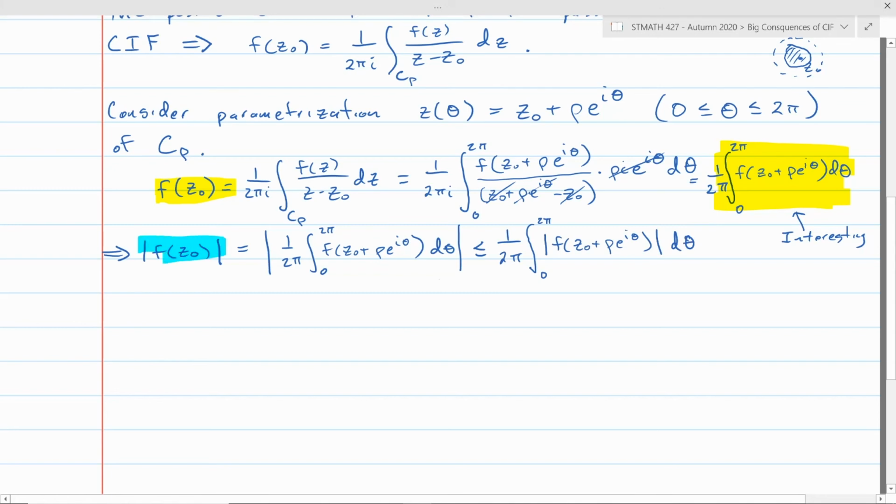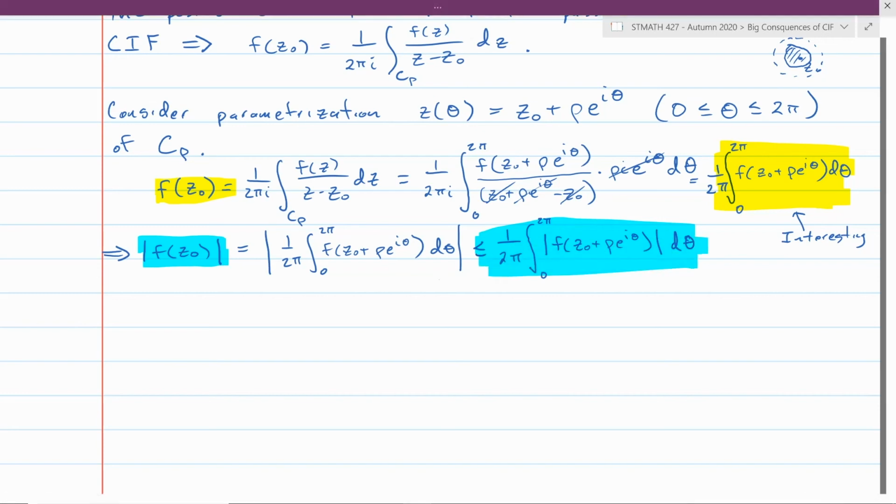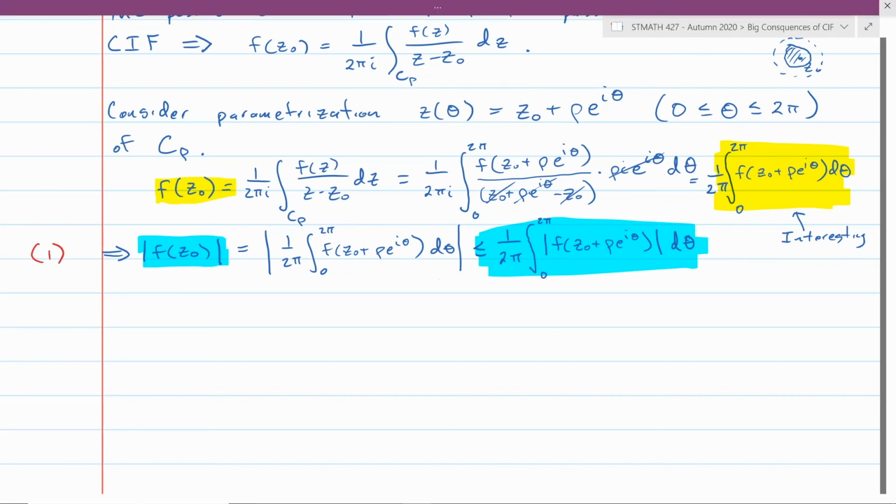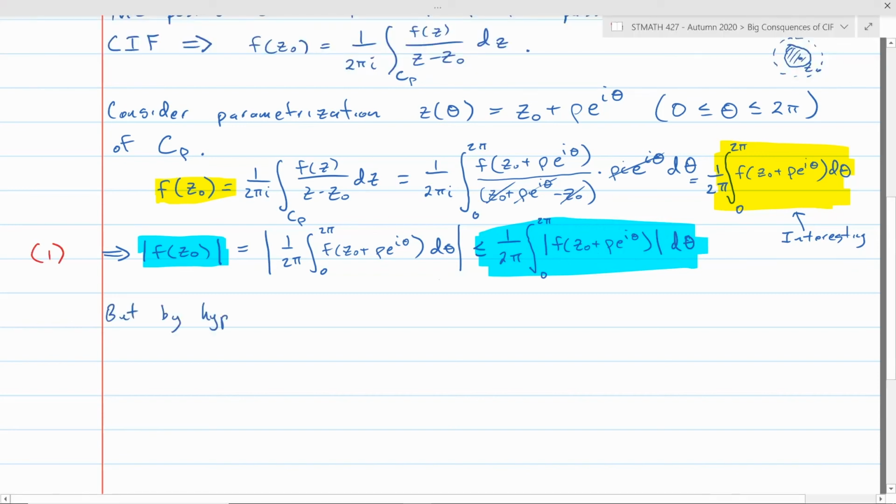We have the modulus of f of z naught is less than or equal to this integral over here, okay? That's the main thing. Let me call this inequality 1 so I can reference it a little bit later. But remember, by hypothesis, the modulus of f of z naught is greater than or equal to the modulus of f of z, where z is any point inside that disk. So in particular, it's greater than or equal to the modulus of f of z naught plus rho e to the i theta.